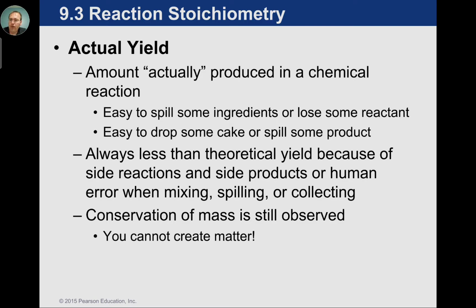Actual yield is what you actually make. So if we go back to that cheesecake idea and we have 5 eggs per cheesecake, but we drop 1 egg on the ground, we can't make a full cheesecake anymore. We can make a smaller version of the cheesecake instead. So because it's easy to make mistakes, both in chemistry and in life, what you actually get is kind of like the actual grade on the test. So if you only got 70 questions out of 100, that means you made 30 mistakes, and that happens.